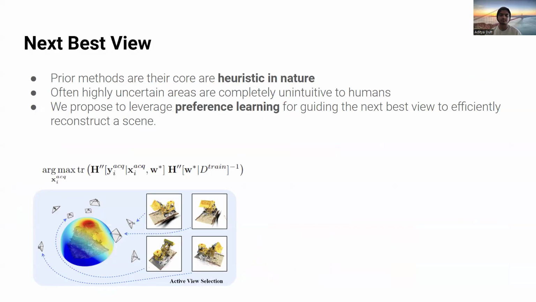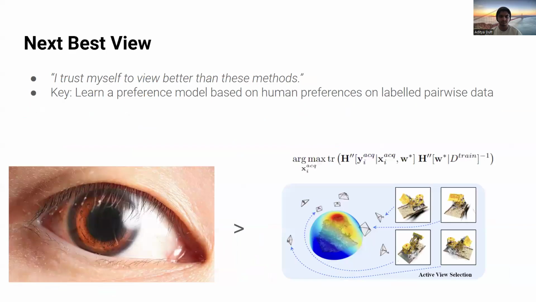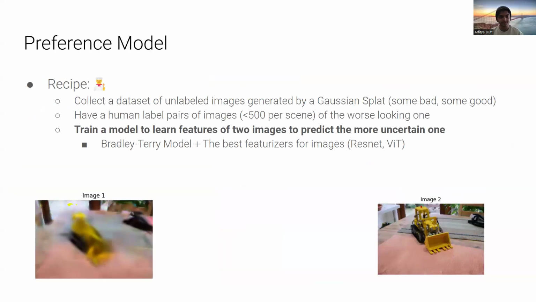Prior next best view methods are heuristic in nature and very unintuitive. So we propose to leverage preference learning to guide the next best view to efficiently reconstruct a scene. Our method will answer the question, how can we get a view where a human would say, I trust myself to view better than these methods to view next in a scene? Our key insight is to learn a preference model based on human preferences on labeled pairwise data. So our contributions are to generate this human preference dataset, train a model on the dataset, and then use it for next best view selection.